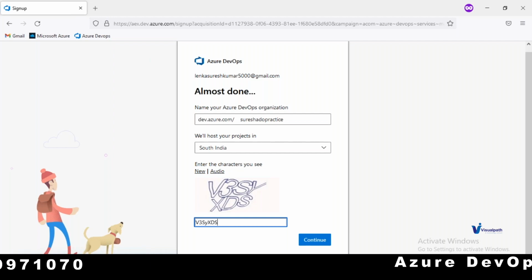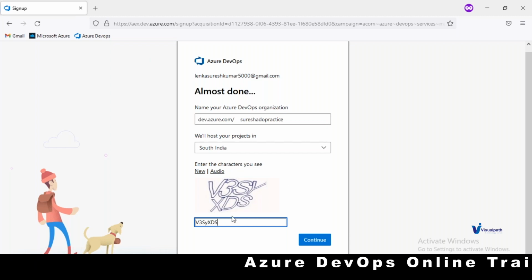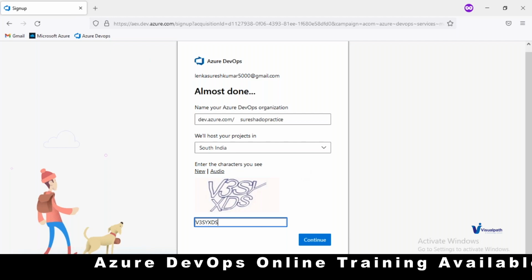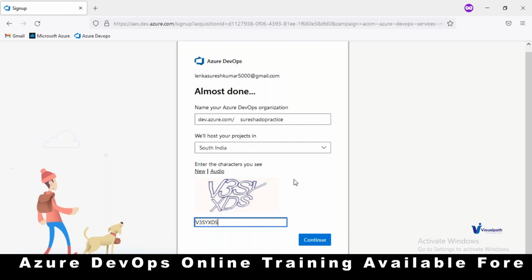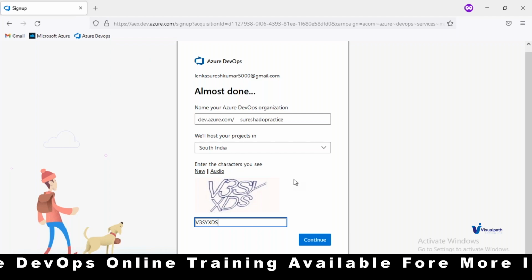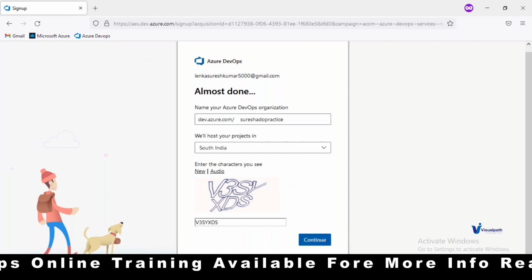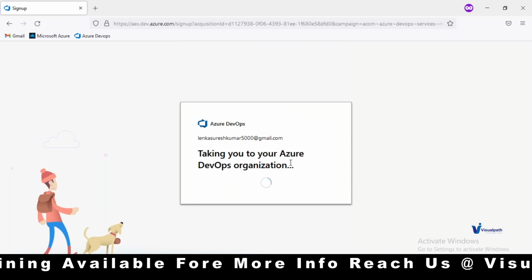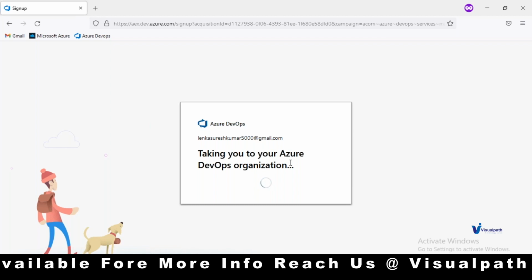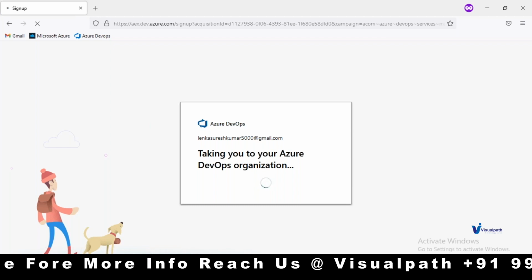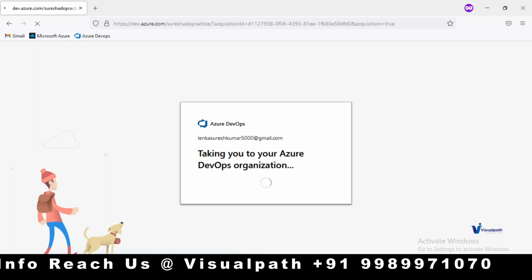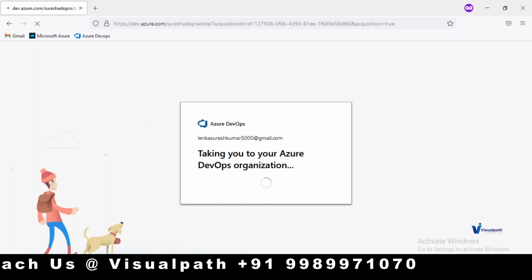Can I expect everyone to do the same in parallel? Why should it be capital? Guys, if you want to do the practice after a couple of minutes, that's also fine, because we are going to do this a couple more times. Yeah, click and continue. Let me know if anybody of you is not on the same page.